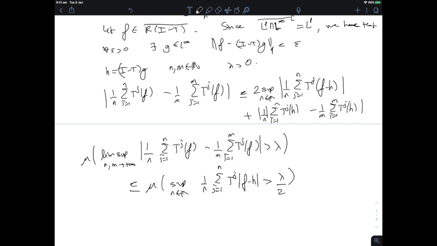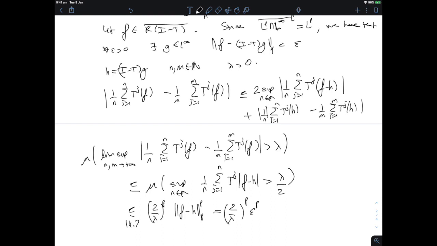Okay, but we know from 14.7 that this is smaller than (2 over lambda)^p times the LP norm of f minus h to the p, which is (2 over lambda)^p epsilon^p.